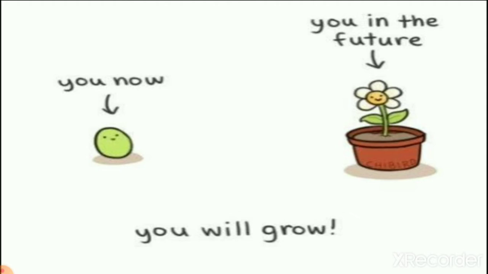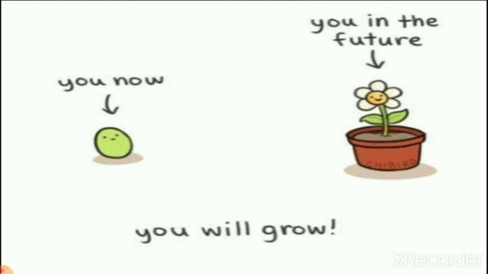So you will grow. As we learned in lesson number 3, plants start growing from seeds and seeds become big trees, like that. Right now you are small. When you start growing you will become an adult, right?